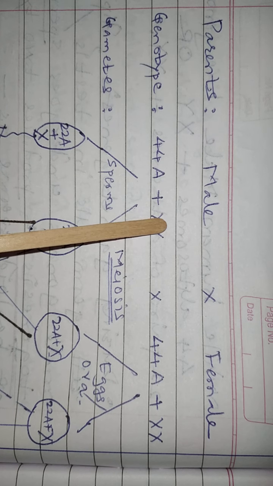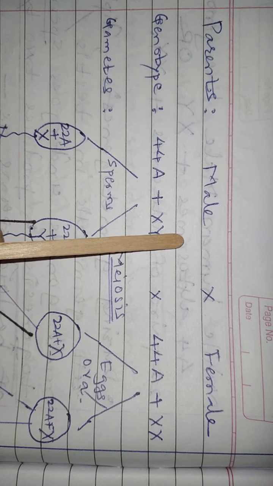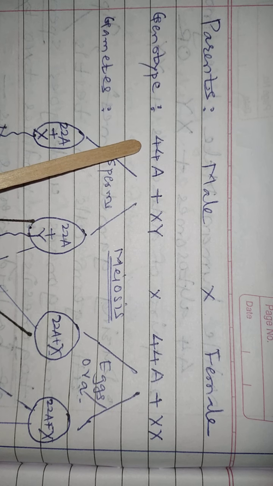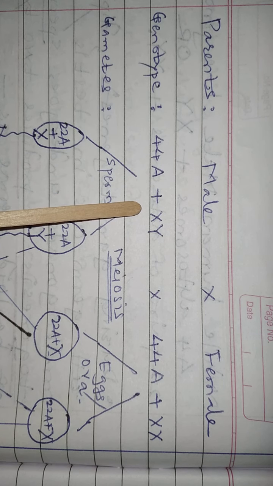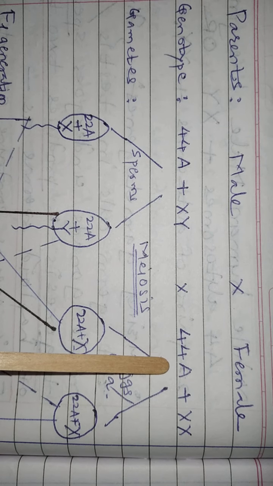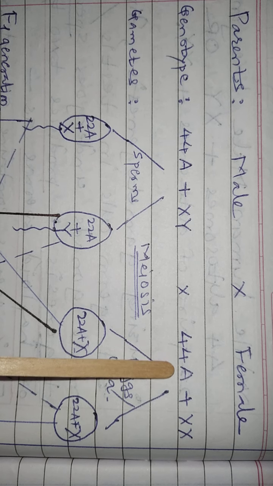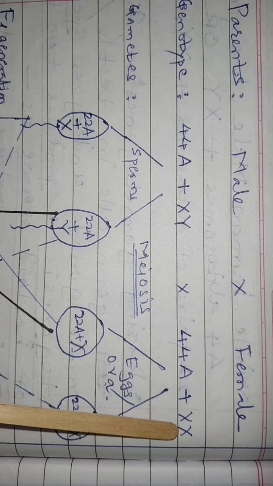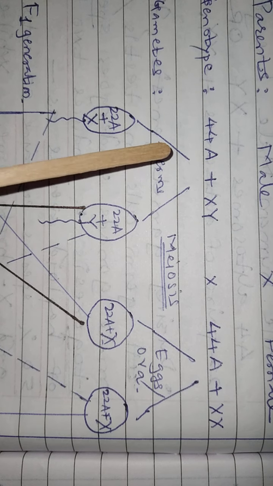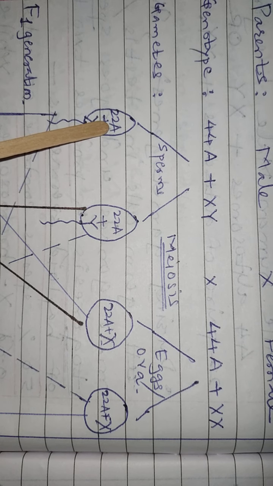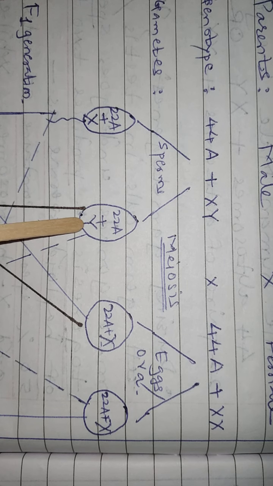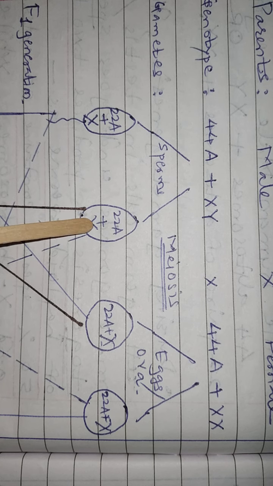In human, the parents are the male, that is the father, and the female parent, that is the mother. The male parent has genotype 44A, where A indicates autosomes, with X and Y as sex chromosomes, while the female or mother has genotype 44 autosomes with 2 X chromosomes. When gametogenesis occurs, the male parent produces two types of gametes: 22 autosomes with 1 X chromosome, and the other sperm containing 22 autosomes with 1 Y chromosome.